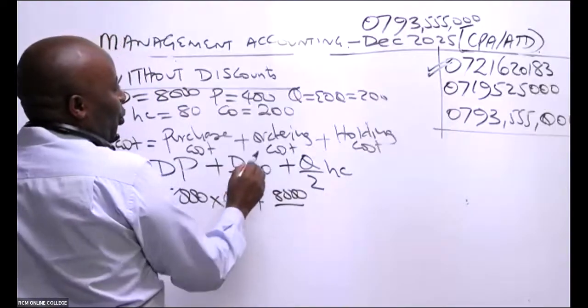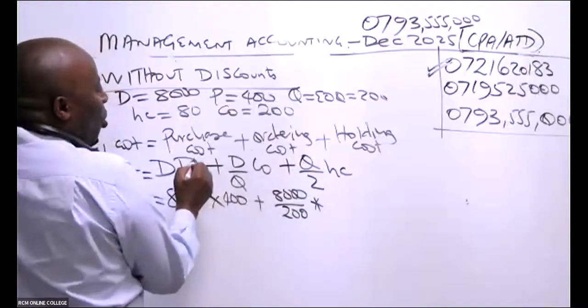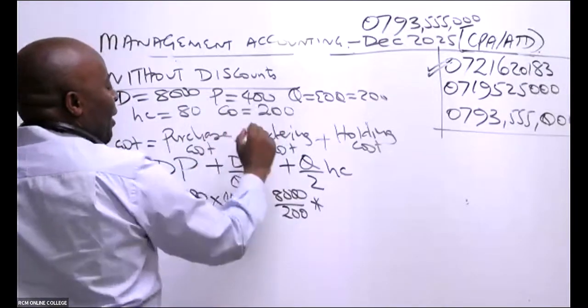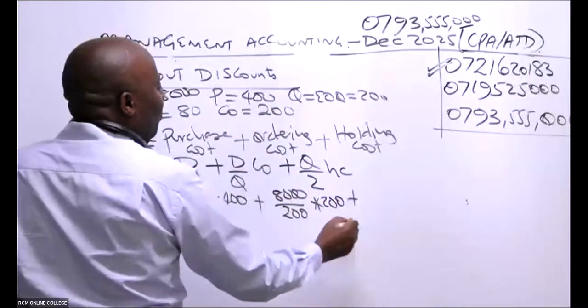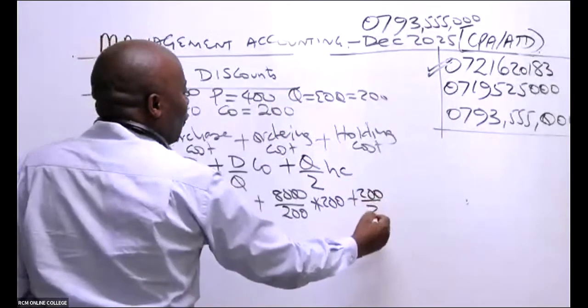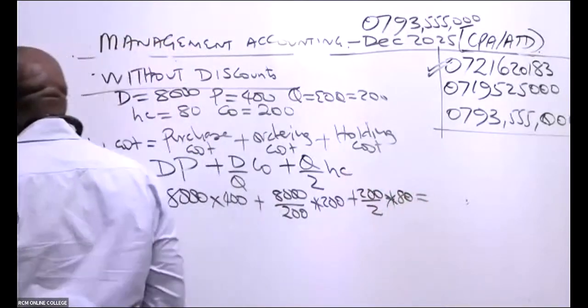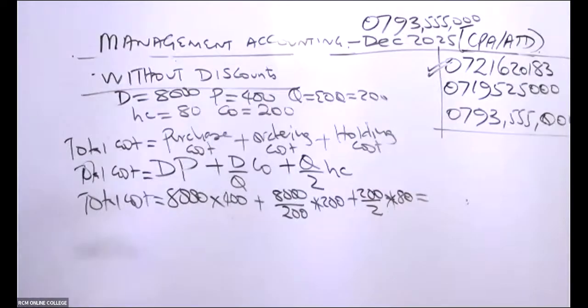Q is EOQ that we got as 200, multiplied by cost per order. Cost per order is given here. It is 200 plus the EOQ that we picked here, which was 200, over 2 times holding cost, which is what here, somebody? Which is 80. Holding cost will be 80.